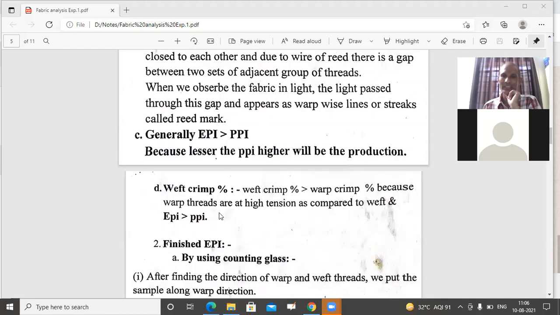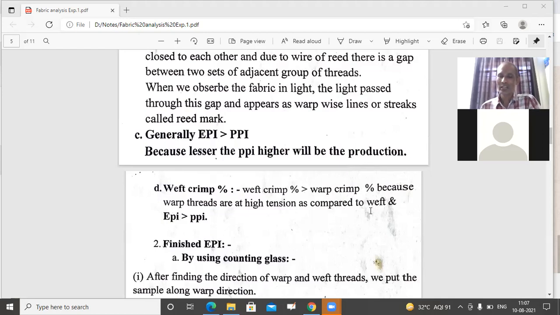Similarly, weft crimp percentage and warp crimp percentage, which we measure as analyzed parameters, can also be used to get an idea about which is the warp direction and which is the weft direction, because weft crimp percentage is generally higher than warp crimp percentage. Because warp threads are at high tension as compared to weft. Over the weft we do not keep any positive control. Warp threads are positively controlled by the let-off and take-up mechanism, and a constant and required tension is maintained throughout the length of the fabric, throughout the production of the fabric.